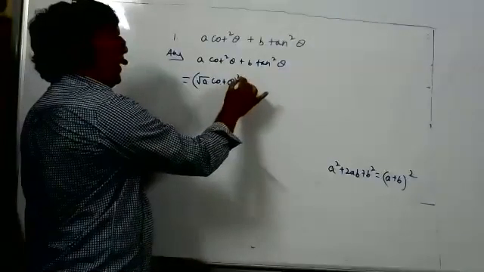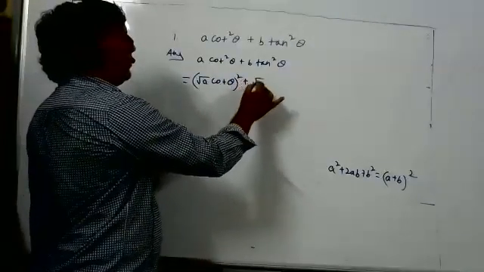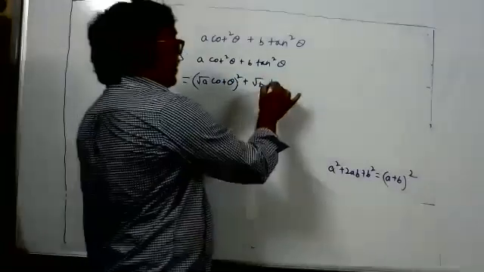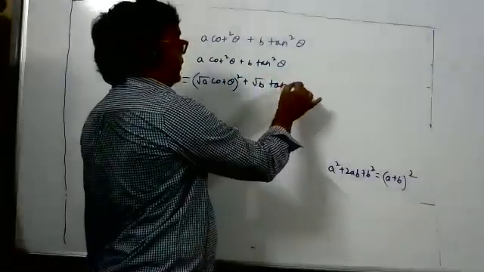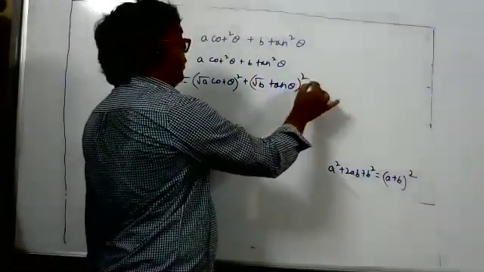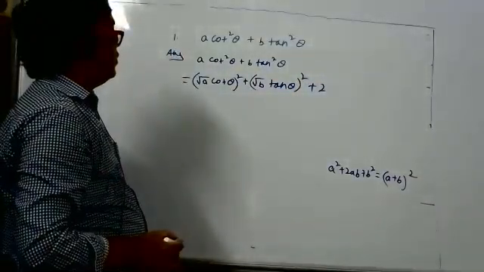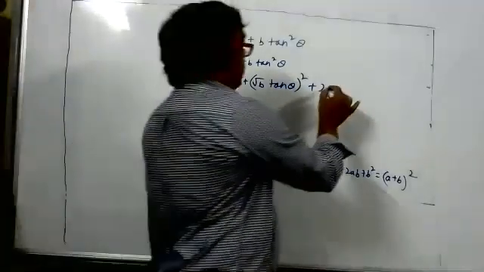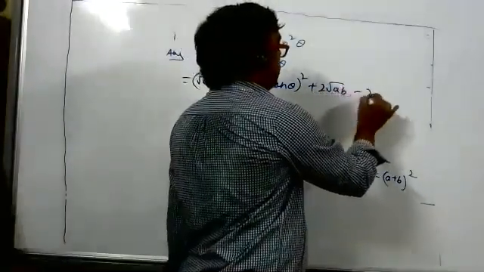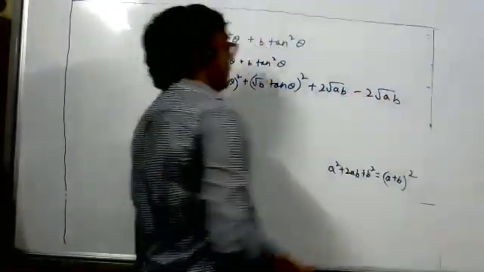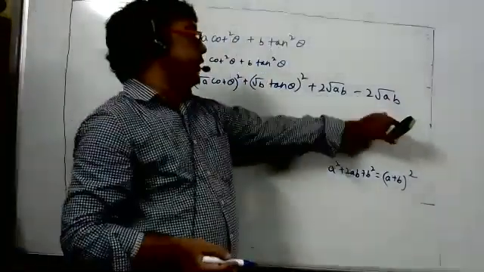Purposely I write this way. Then root B tan theta whole square. This is B square. Then what will I do? I will add 2 root AB and subtract 2 root AB. I can add and subtract the same thing, no problem in that.